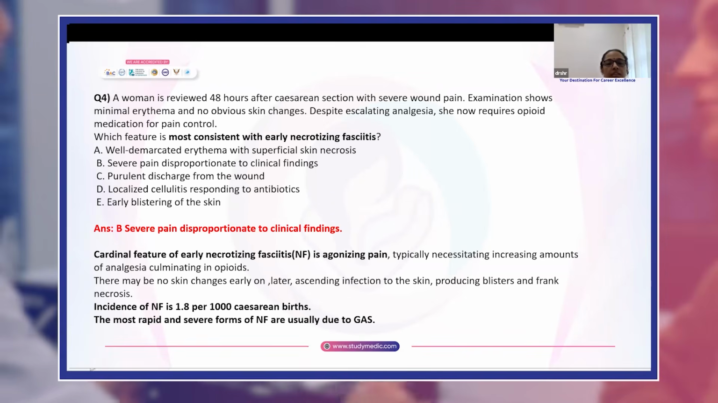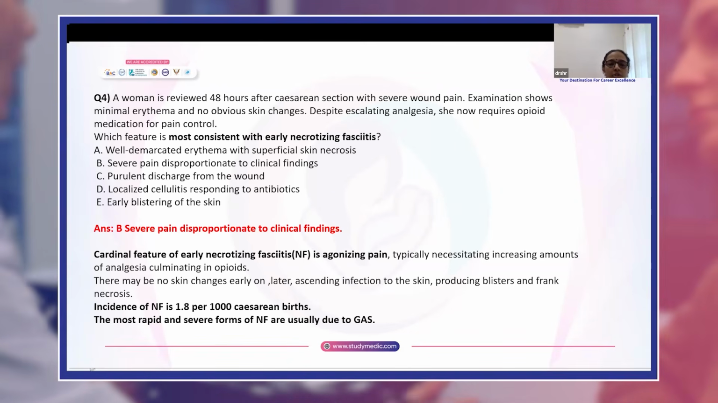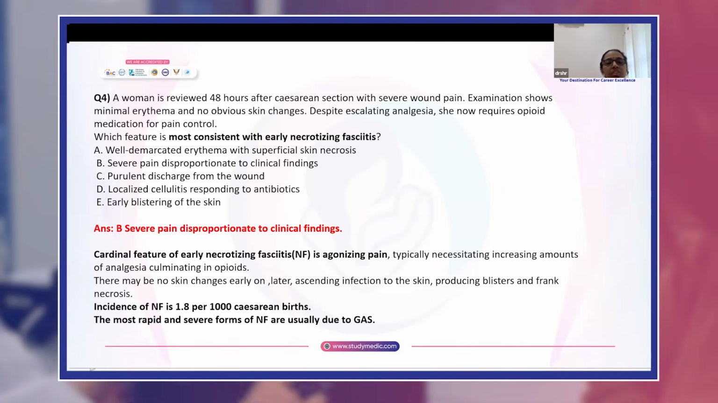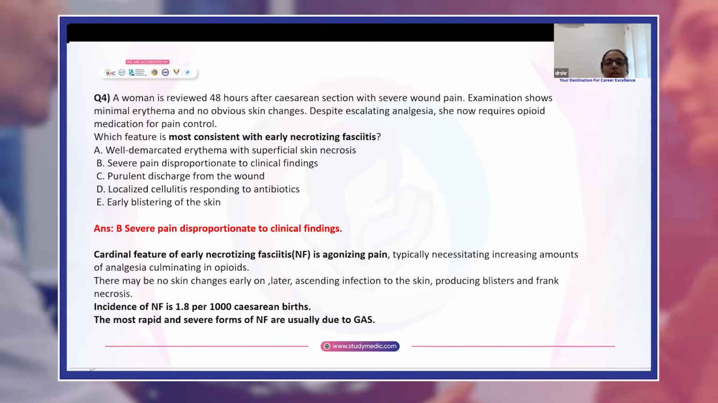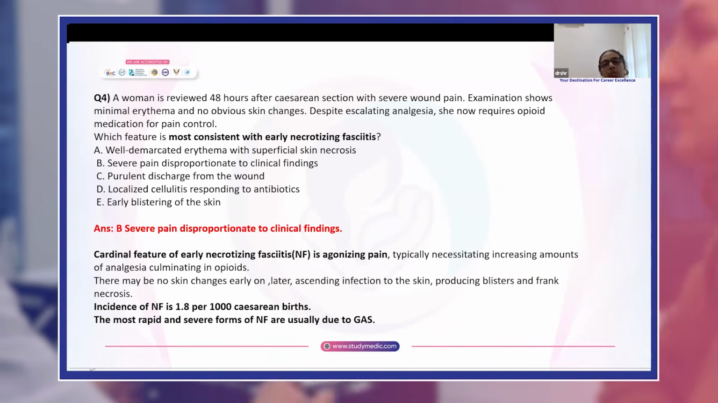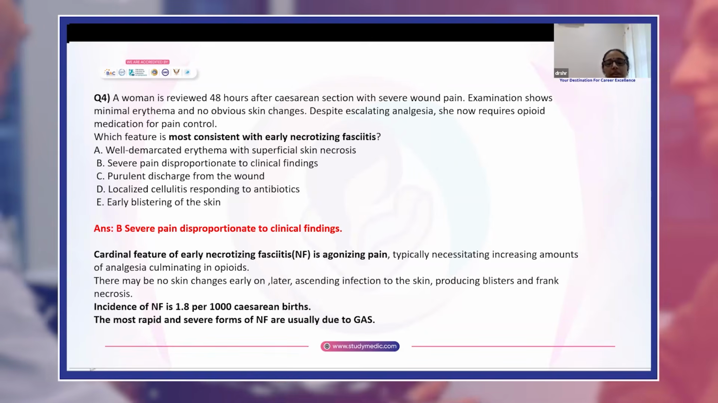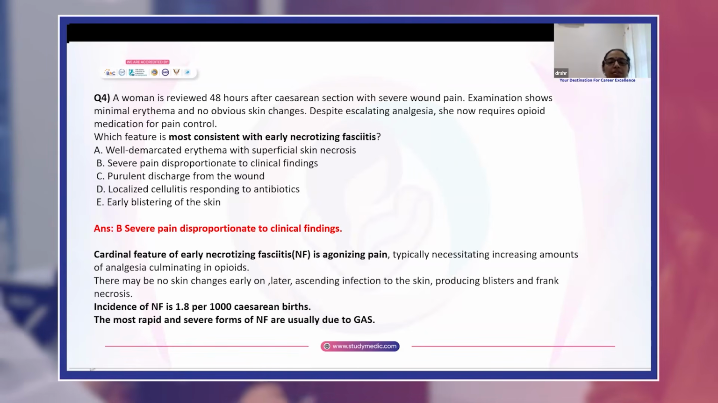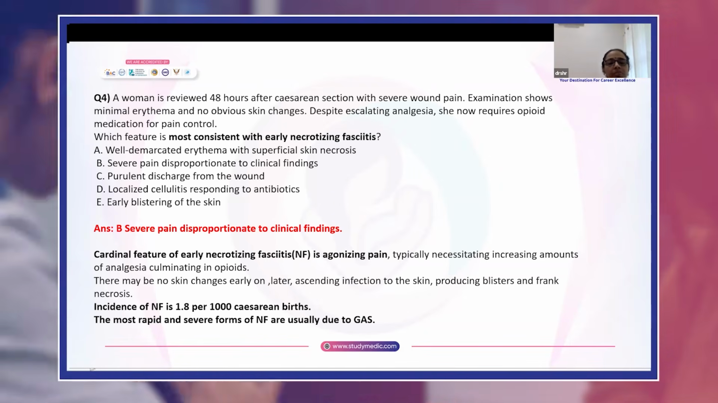Now, necrotizing fasciitis is an infection causing necrosis of the superficial and deep tissue and subcutaneous tissue. The cardinal feature of early necrotizing fasciitis is agonizing pain, which is disproportionate to the clinical findings. Pain will be so severe that the patient needs increasing amounts of analgesia, ultimately culminating in opioids. In early necrotizing fasciitis, there may be no skin changes, but later on, once the infection spreads to the skin, it will produce blisters and frank necrosis.